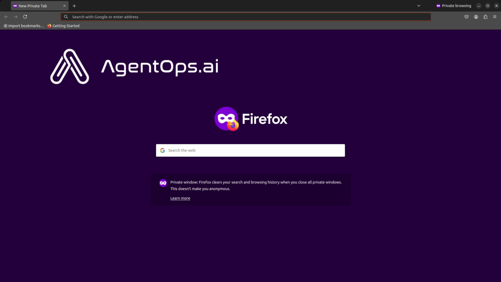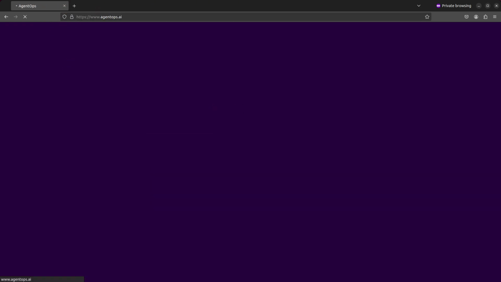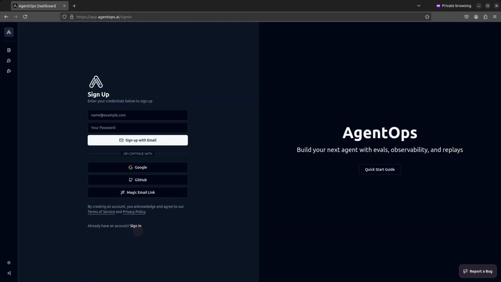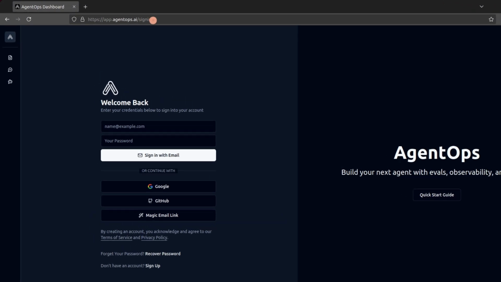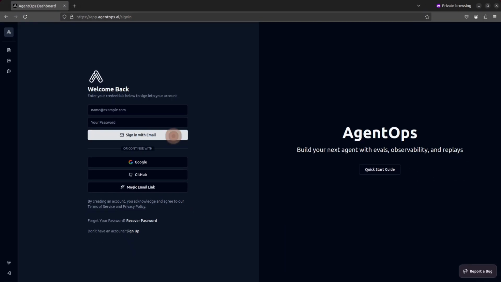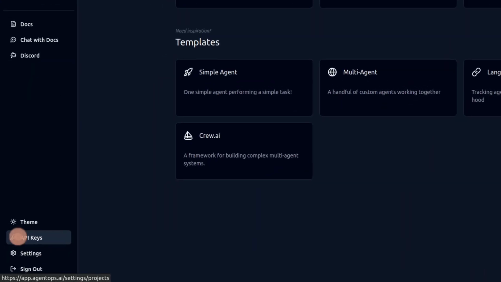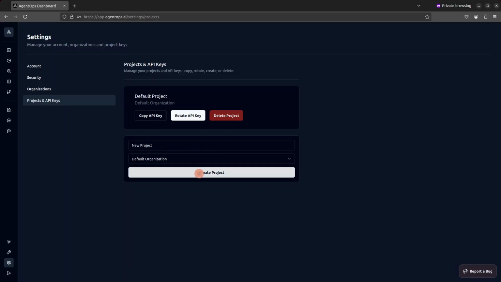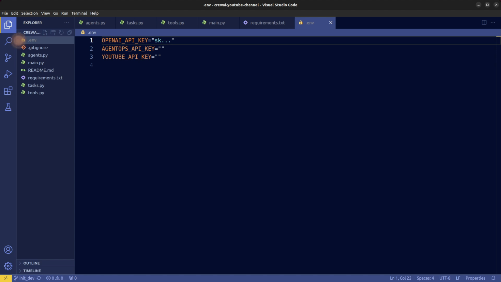Next, we get the AgentOps API key. Head over to agentops.ai and create your account. Then sign in at app.agentops.ai, go to API Keys, create a new project, and copy the API key into your .env file.